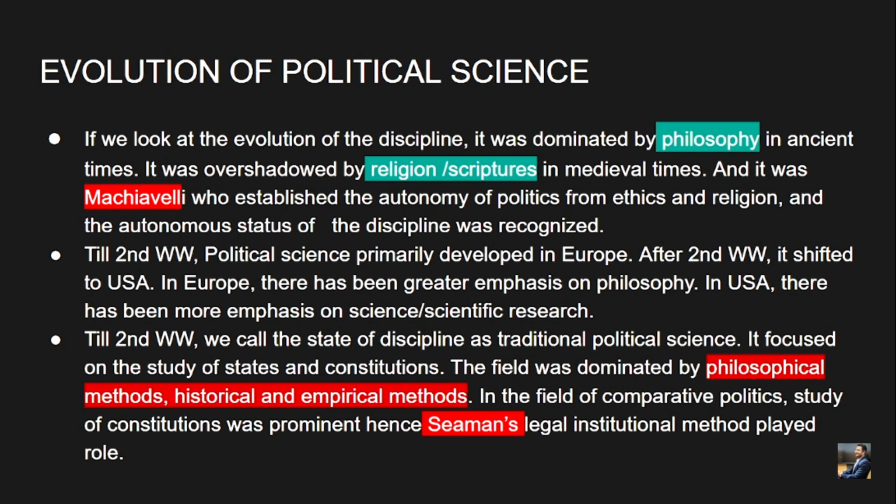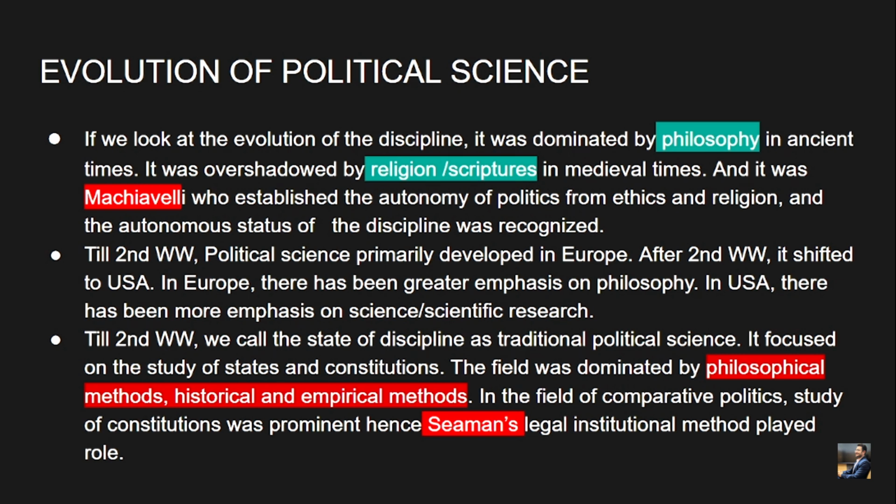Till the Second World War, political science primarily developed in Europe, and after the Second World War it shifted to the USA. In Europe there has been greater emphasis on philosophy. In the USA there has been more emphasis on scientific research. So here we can see the distinction between the development of political science in Europe and in the USA. Political science in Europe was more philosophically oriented, whereas political science in the USA is more scientific and empirically oriented.